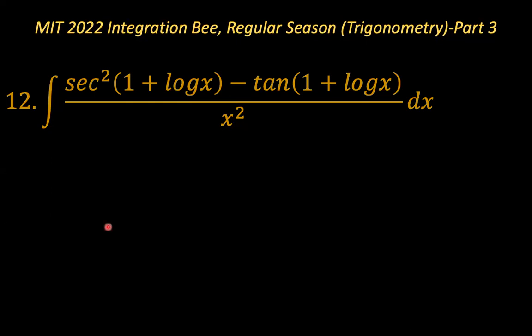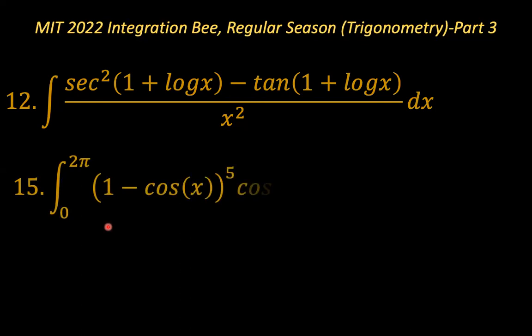Our next problem will be problem number 15, which is the integration of (1 minus cosine x) to the power of 5 times cosine 5x, spanning x equals 0 to x equals 2 pi.